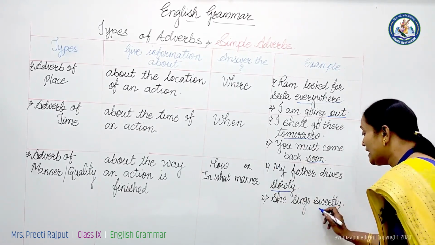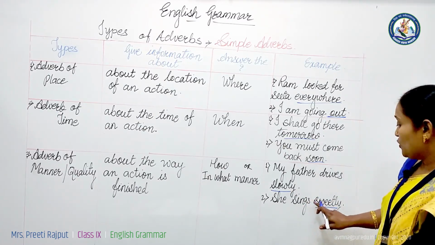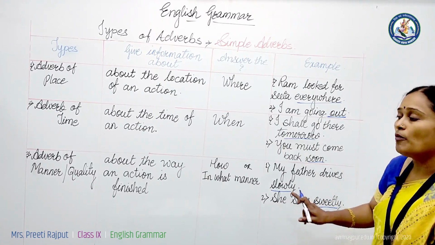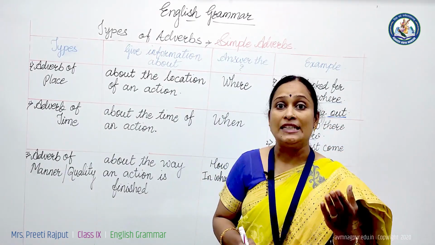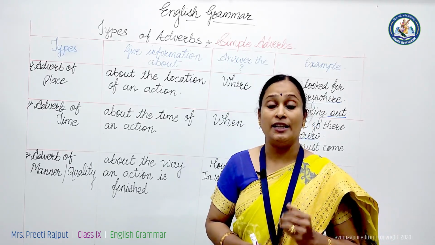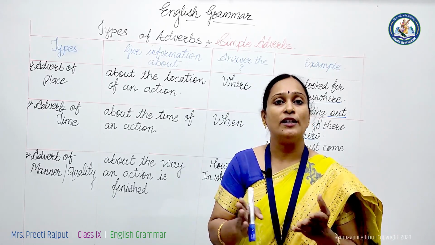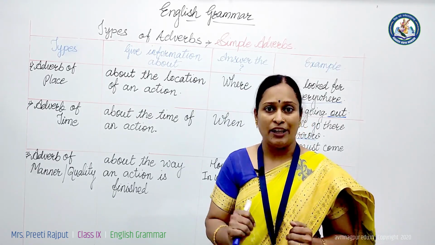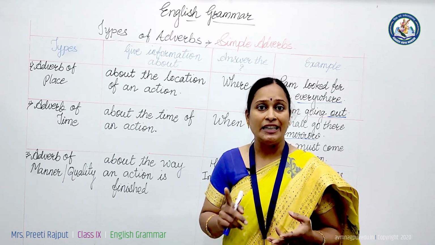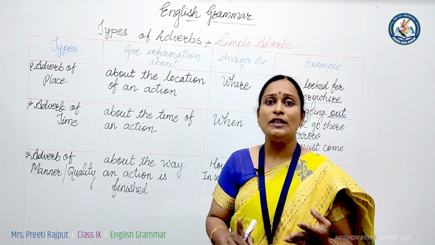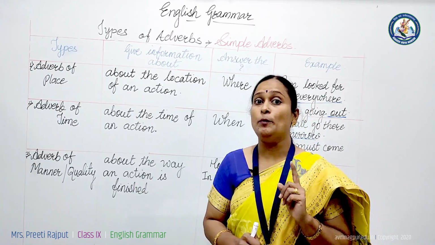She sings sweetly. Sweetly tells the way of the action singing. So sweetly is an adverb of manner. Adverbs of manner can be formed by attaching the suffix ly to other words, generally to adjectives like gentle, gently, soft, softly, careful, carefully, rude, rudely. So smartly, cleverly, gently, such words are more examples of adverbs of manner, and generally they are put at the end of the sentence.